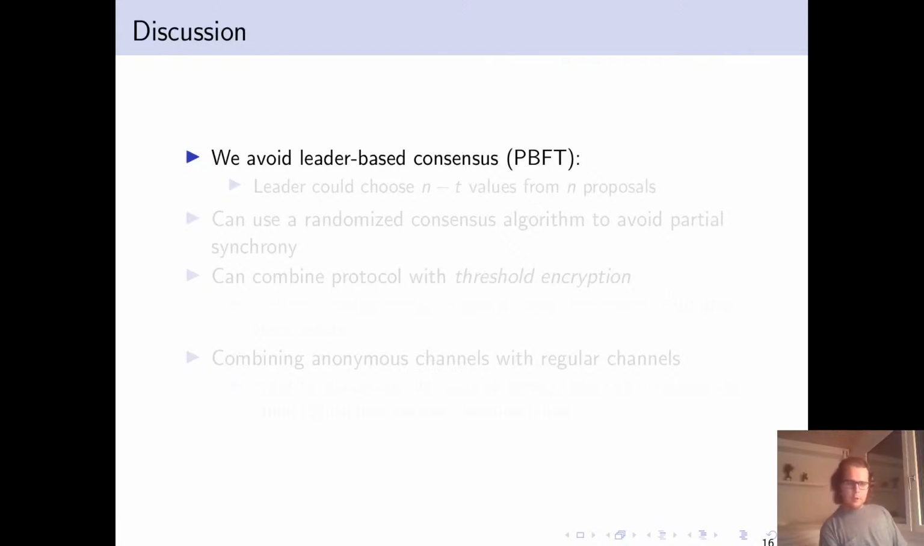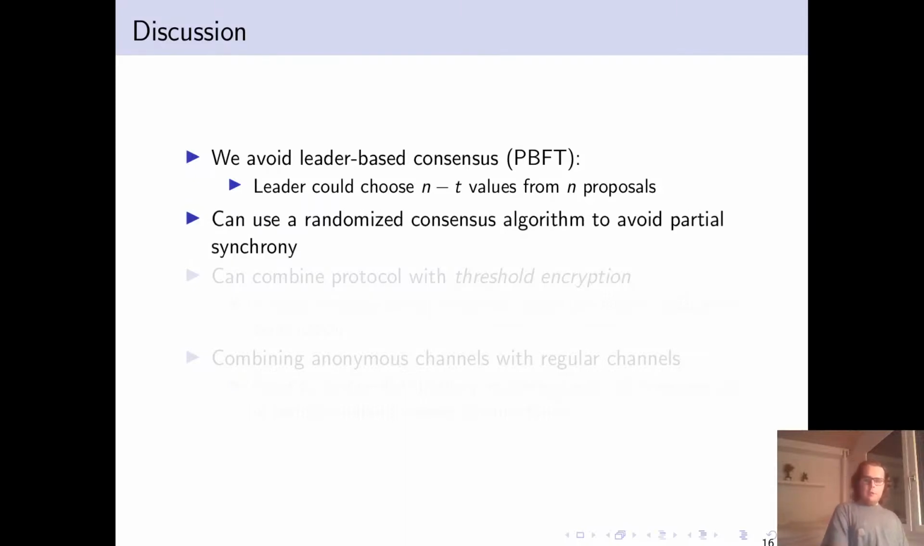To discuss a bit before concluding, we avoid a leader-based consensus algorithm, such as PBFT. One could imagine when using such an algorithm that in order to coordinate, a leader will propose a set of values for which it was either decided on or the leader has changed. And so if that leader has given n values to satisfy validity, all they need to do is choose n minus t of them. And so they could choose n minus t of its choice, which could be quite bad in certain situations.